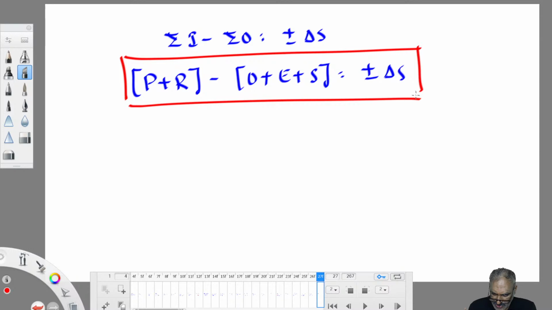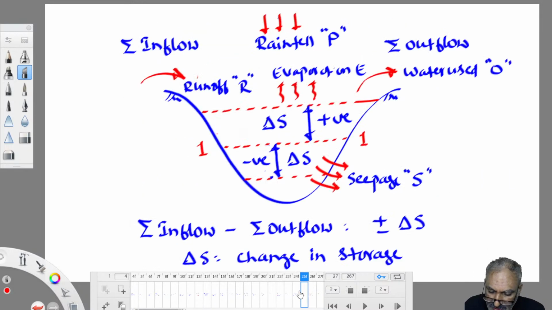While substituting things in this equation, you can substitute all these terms in terms of depth, or in terms of volume, or in terms of flow rate also. That point you need to remember. These changes happen in a given time t. In a given time delta t, we noticed all these changes. So that is also important.